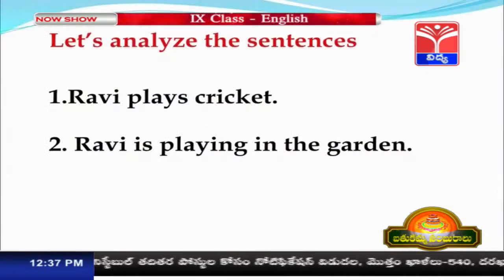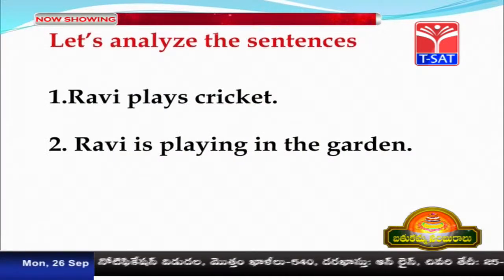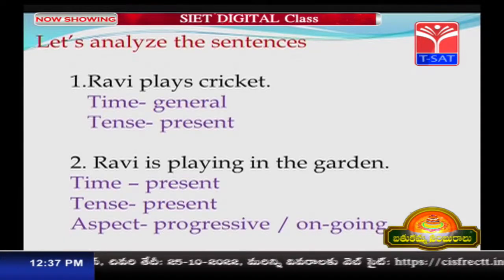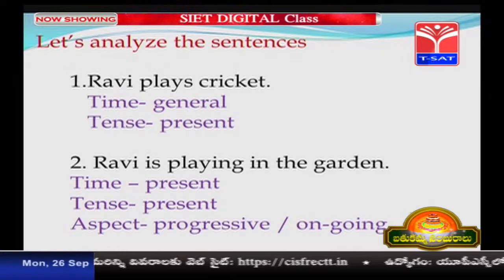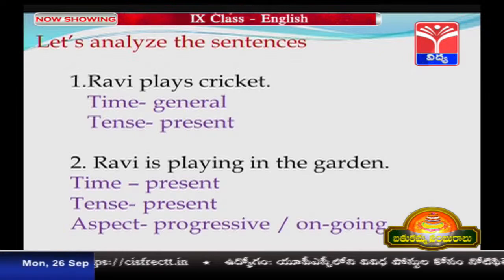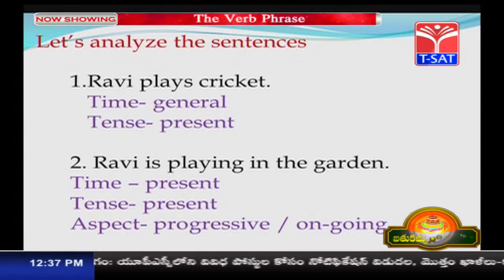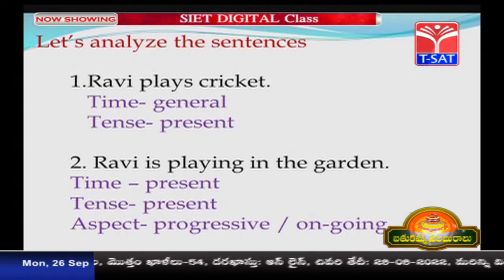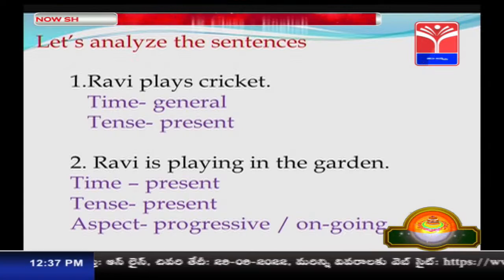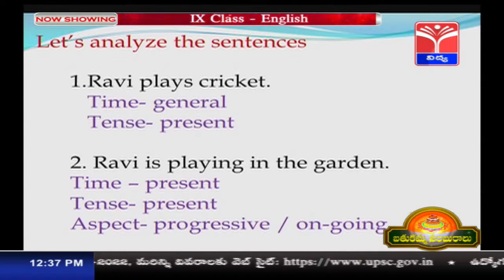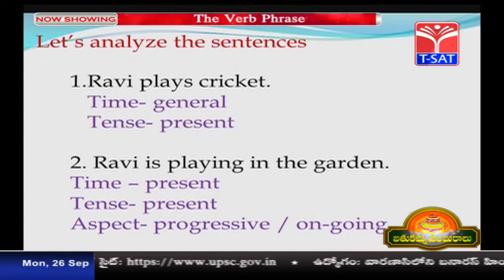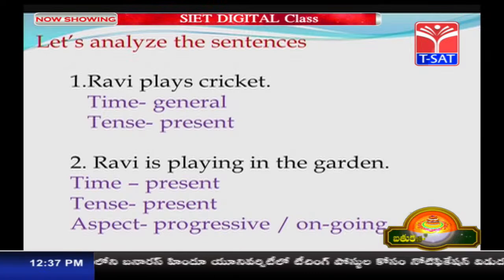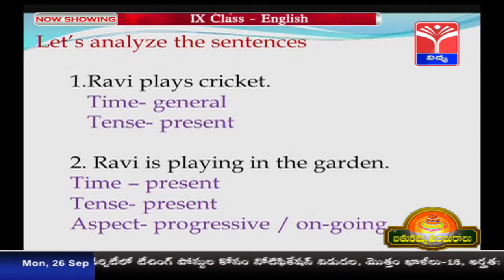Let us analyze these sentences. Ravi plays cricket and Ravi is playing in the garden. We can say that the first sentence, Ravi plays cricket, refers to general time, it is a habit, and tense is present. And in the second sentence, Ravi is playing in the garden, time is present, tense is also present, and the aspect is progressive or ongoing. It means the action is going on.